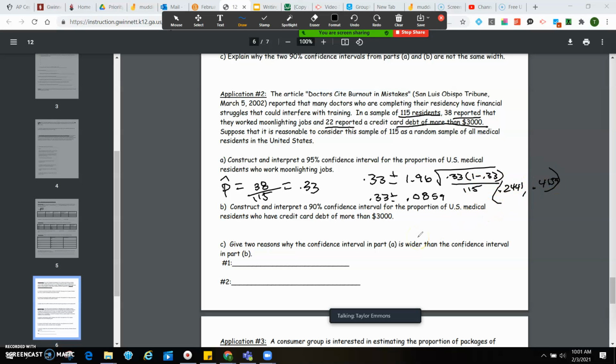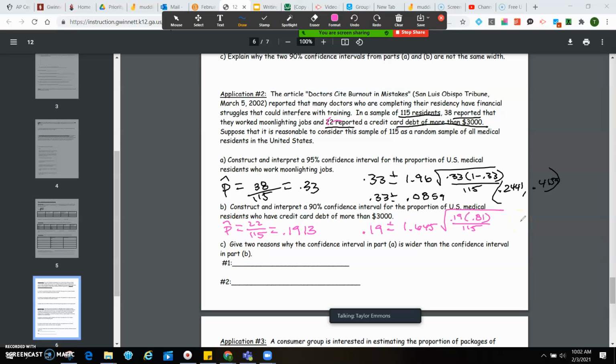Okay, and then it says to construct and interpret a 90% confidence interval for the proportion of U.S. medical residents who have credit card debts more than $3,000. So if I'm going to do part B, I'm going to say p hat is 22 out of the 115, which is going to give me 0.1913. And again, you're going to take 0.19 plus or minus 1.645 times the square root of 0.19 times 0.81 divided by 115.